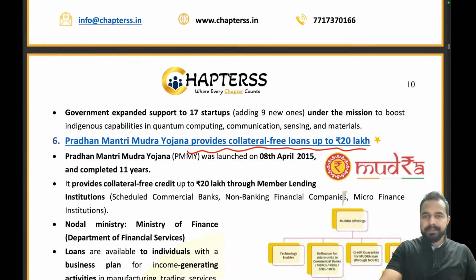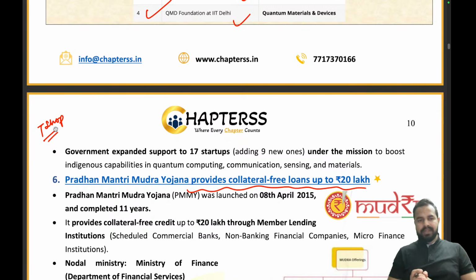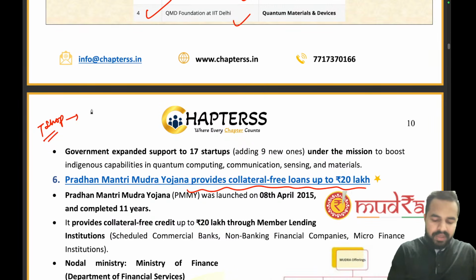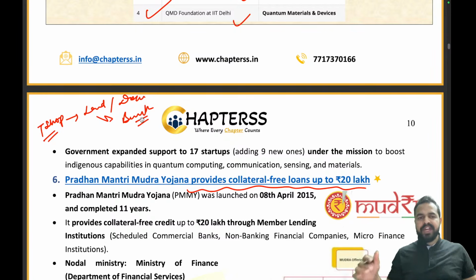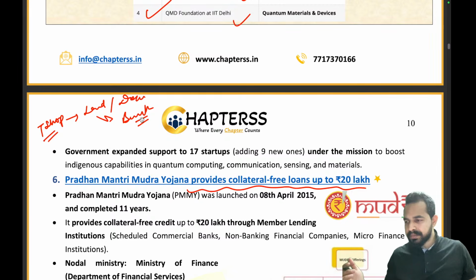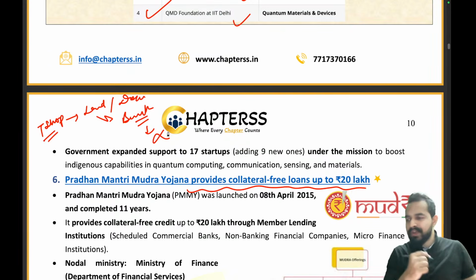Okay, let's take a small example. There is a tea shop wala who is basically running the tea shop on his cycle, right? He is having no land, no such documents. And he went to the bank and he says to the bank that I want a loan. I want to create a brand like Chayos, and I want a loan. So will the bank give the loan to the person? The answer is no. The bank will not give to the person.